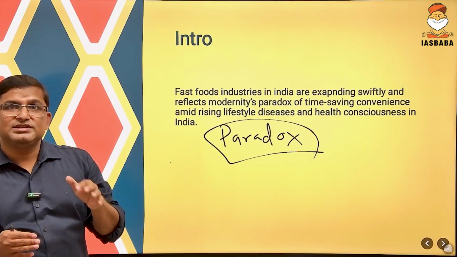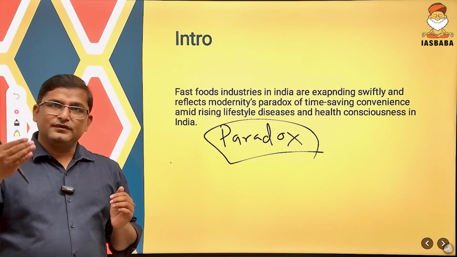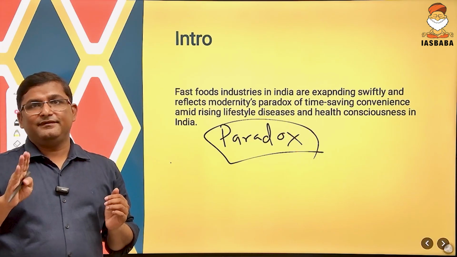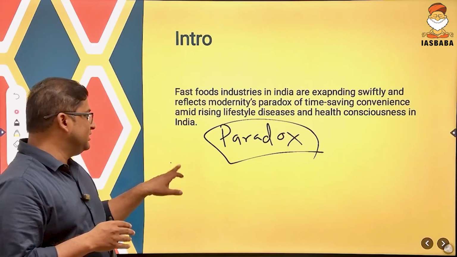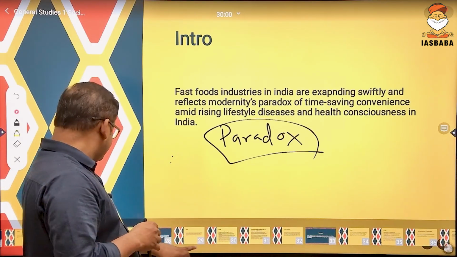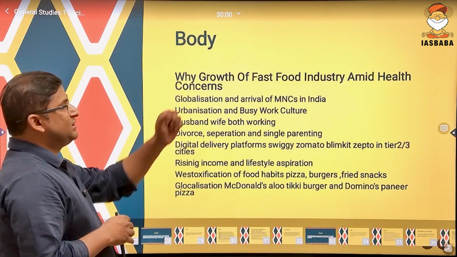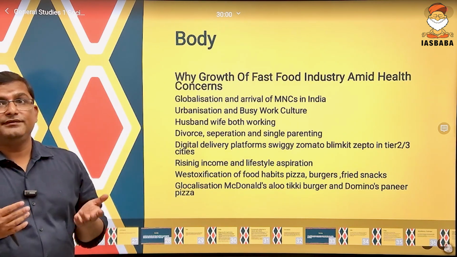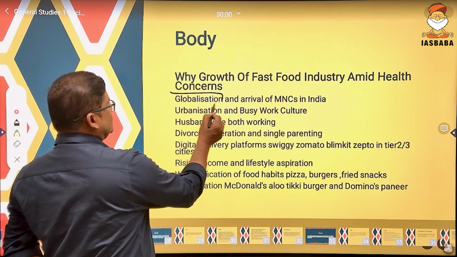So first we will discuss how fast food industries have grown despite having so much health concern. So first we will discuss why the fast food industry is growing in India. Clear? See, why are fast food industries growing in India despite having health concerns? So the first reason is globalization.